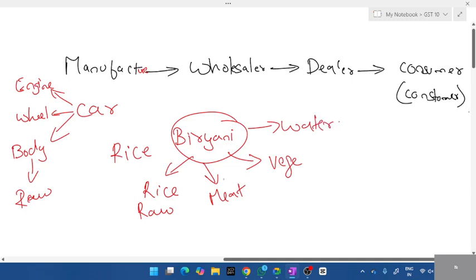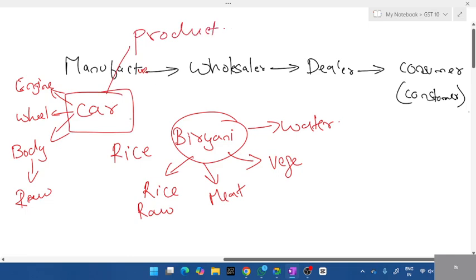All this you mix, and some preparation goes on. With the help of heat, we prepare biryani. The same goes with manufacturer. Manufacturer is creating a new thing, a product.